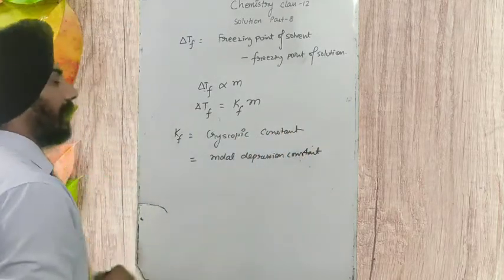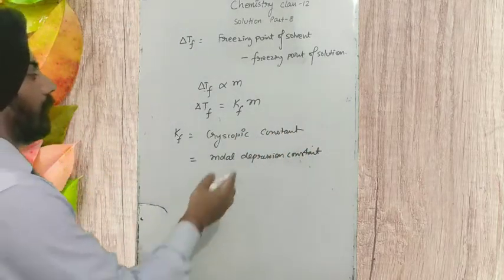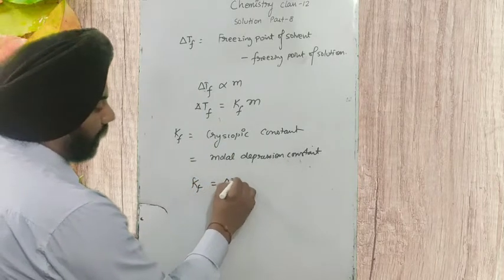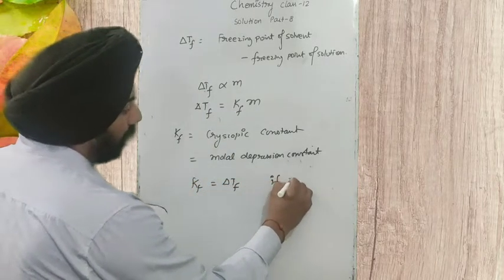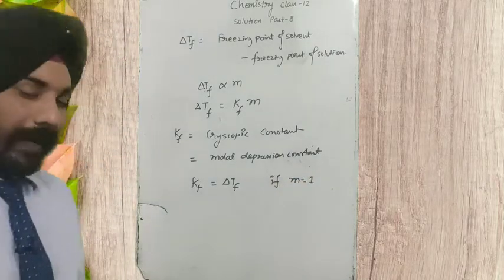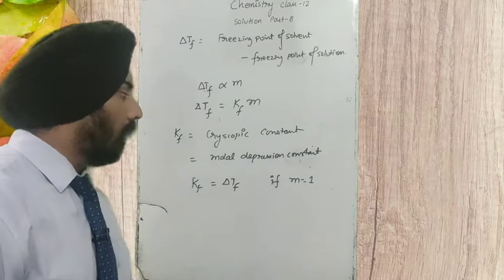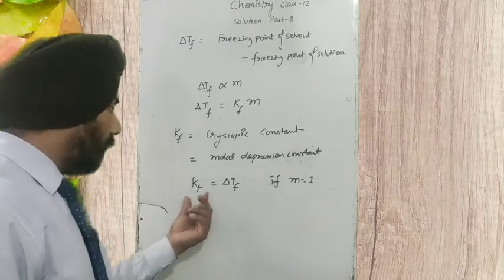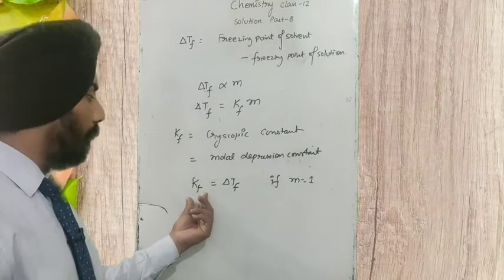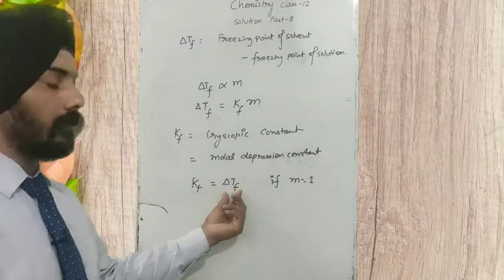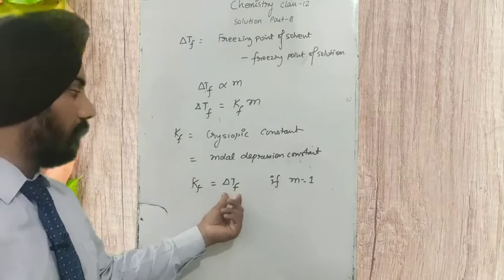What should be the definition of KF? KF will be equal to delta TF if m is equal to 1. If we take a solution having molality equal to 1, or we can say molality unity, then KF, the cryoscopic constant, called the molar depression constant, is equal to the depression of freezing point of that solution.